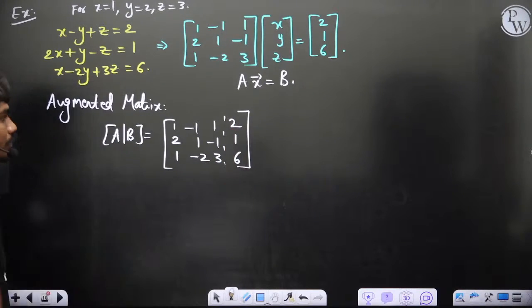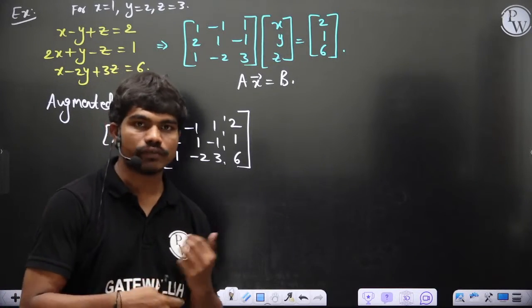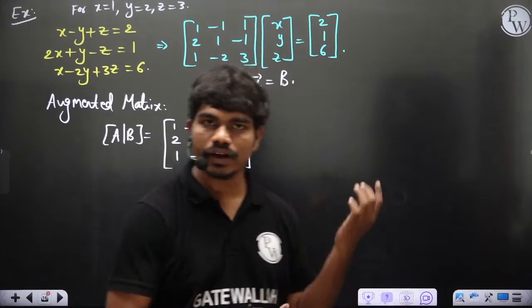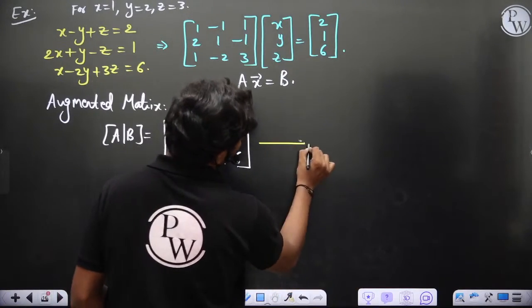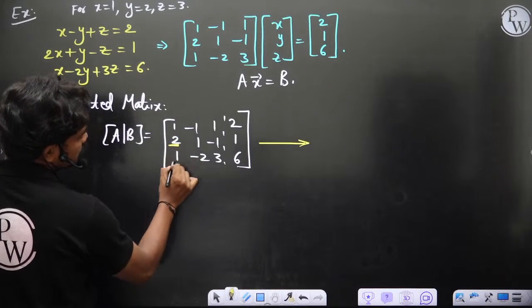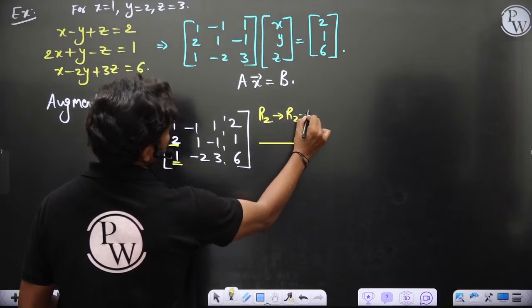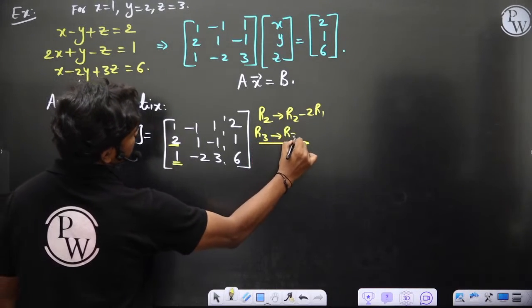Clear? If this is what you have, then I've told you that by performing row transformations you should convert this to echelon form, and I have shown you how to convert to echelon form when we were doing the concept of rank. To convert this to echelon form, first you should make these two elements zeros. So let's say I'm performing R2 changes to R2 minus 2R1 and R3 changes to R3 minus R1.